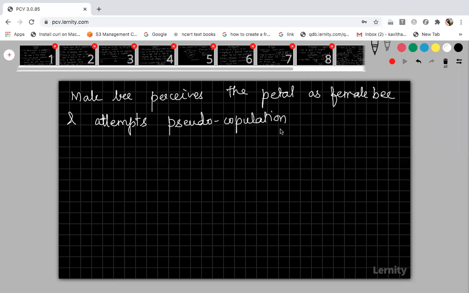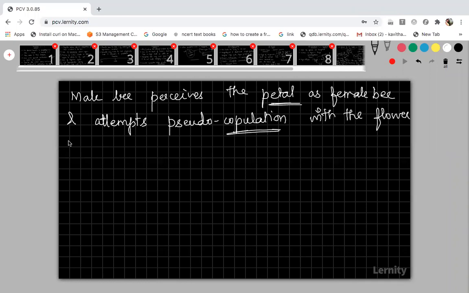It is sexual intercourse. Okay. The male bee will think that the petal of the flower is a female bee, because the petal of that particular flower resembles the female bee. So the male bee thinks it is a female bee, and it will sit over that and attempt pseudocopulation with the flower. Actually, it is not a female bee. It is a flower.